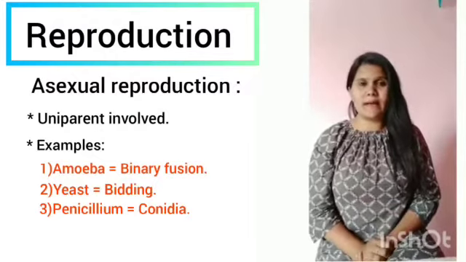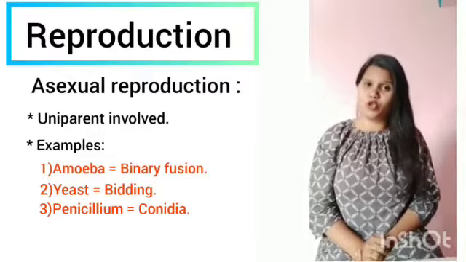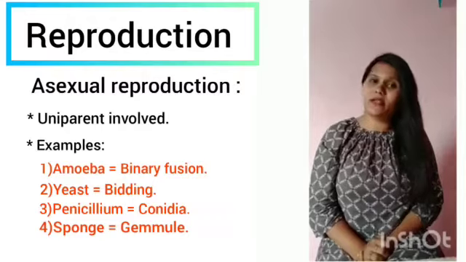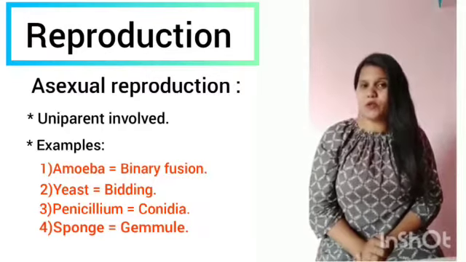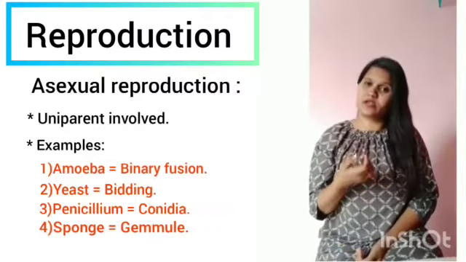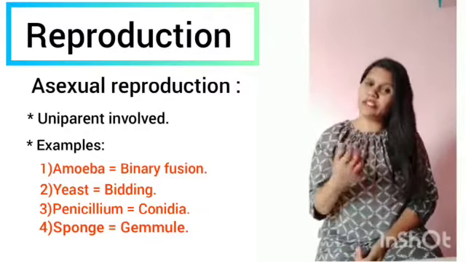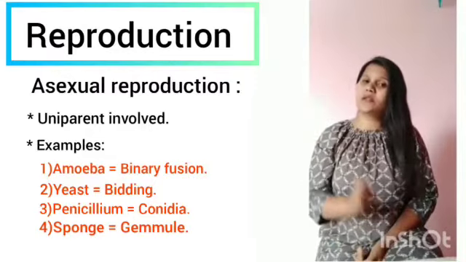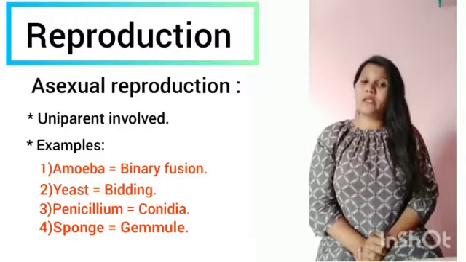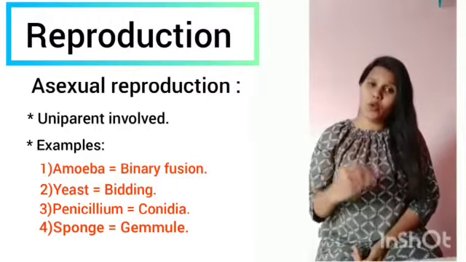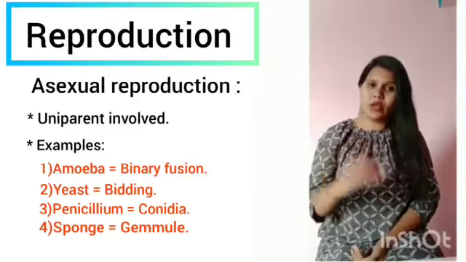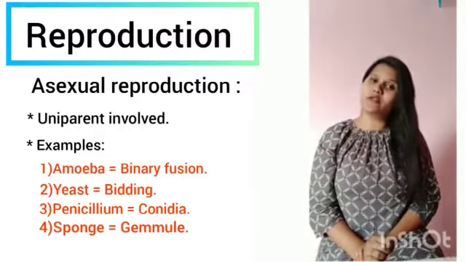And next, one more example, we can take sponge. This sponge comes under the kingdom Animalia. What does the sponge do? The parent sponge itself produces bud-like structures inside its body. We use the term gemmules for those structures. What do these gemmules do? They grow, and after growing they become a new individual or new sponge.